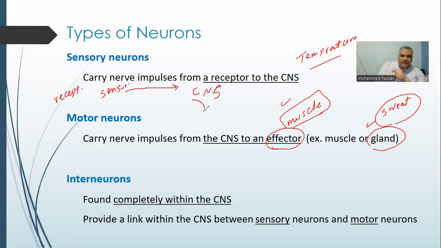If we have to reverse the direction of the nerve impulse, we have to talk about relay neuron that make the quick response to the effector to take quick response.